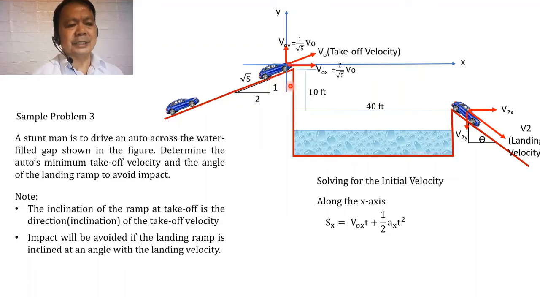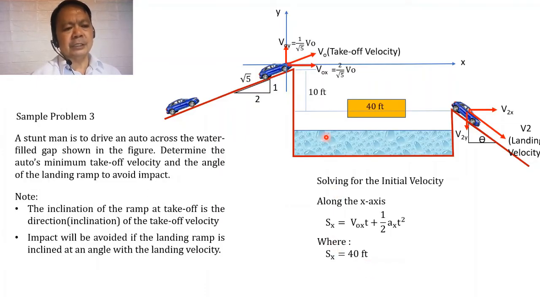And if it is to clear the gap, therefore the horizontal displacement of the car from the takeoff to the landing would be equal to 40 feet, and that would be taken as positive, di ba?